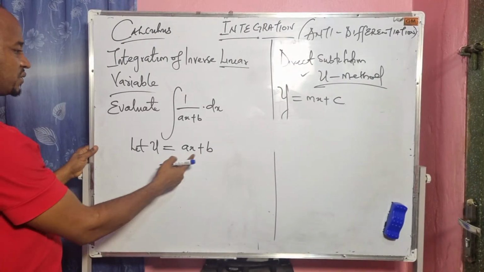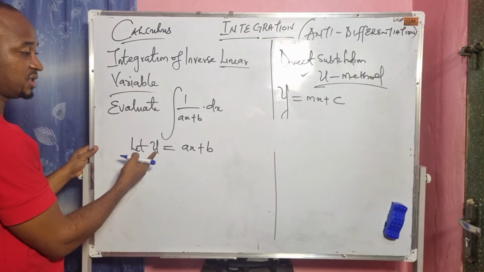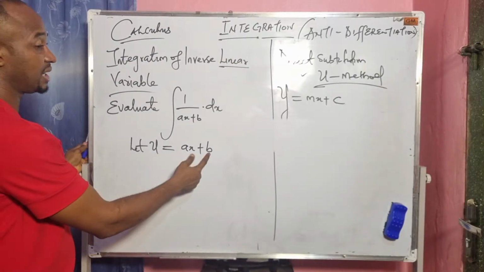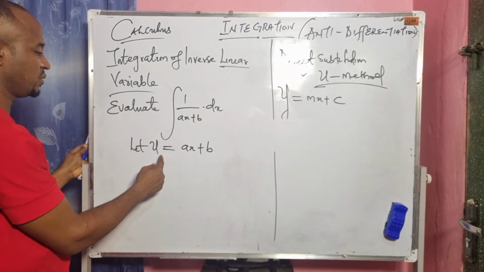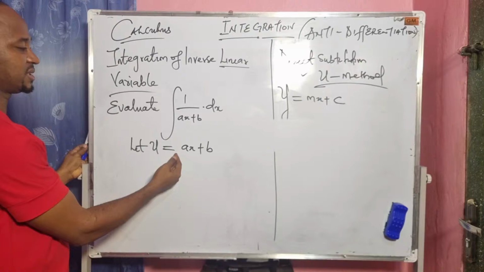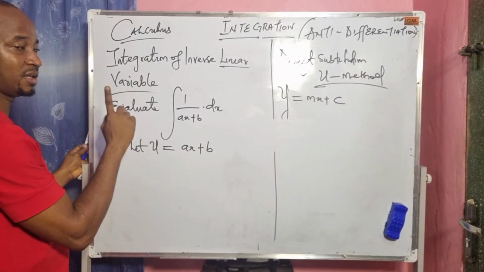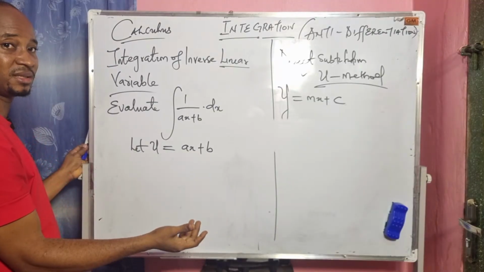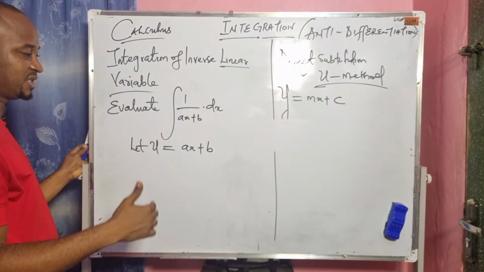So if u equals this, I have to differentiate u with respect to x. Don't forget that a and b are constants, right? So when we differentiate u with respect to x, the result becomes only a. b will be 0. Every constant has a derivative of 0.